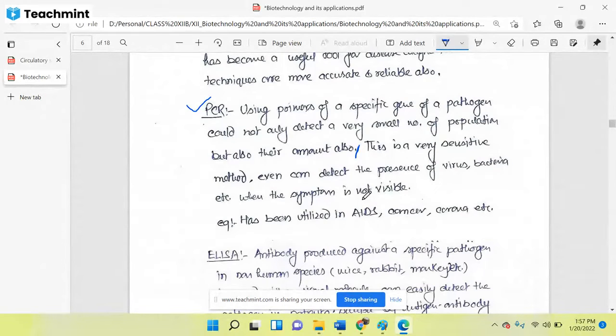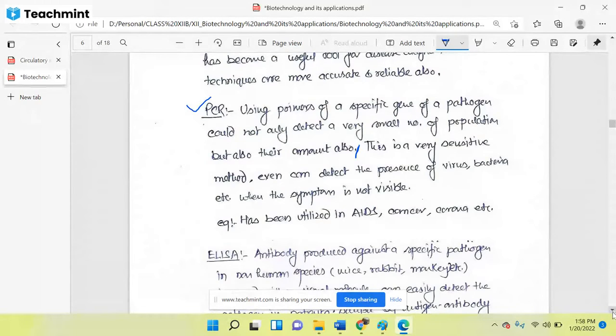We can detect it. It is a very sensitive technique, and we can detect virus, bacteria, and any pathogen that has nucleic acid. PCR is a nucleic acid based technique, meaning we are amplifying the gene. The diseases in which we use the PCR technique include AIDS, cancer, corona, and several others.